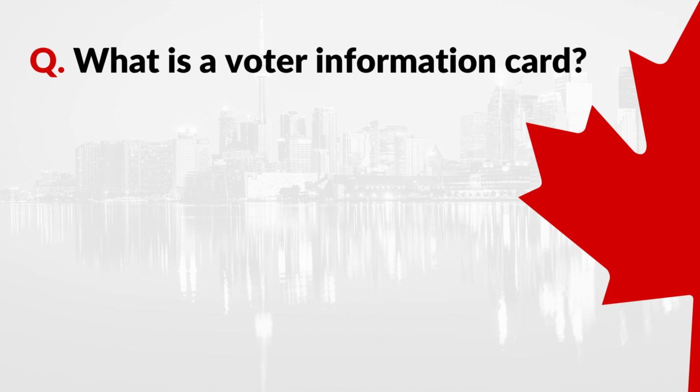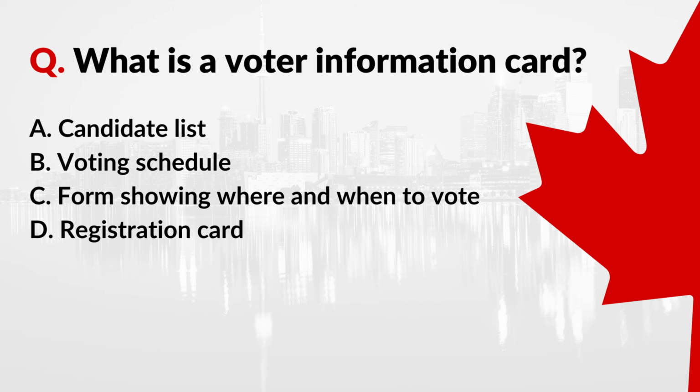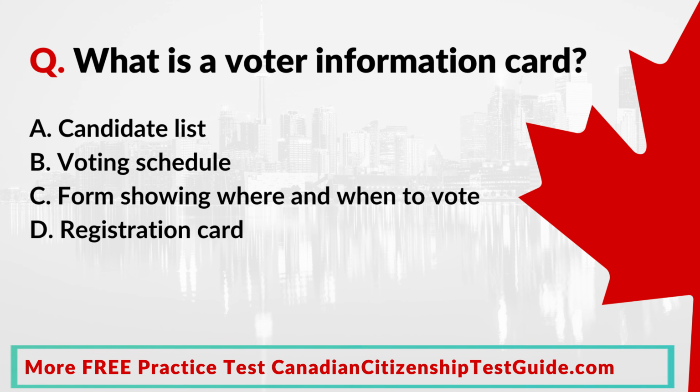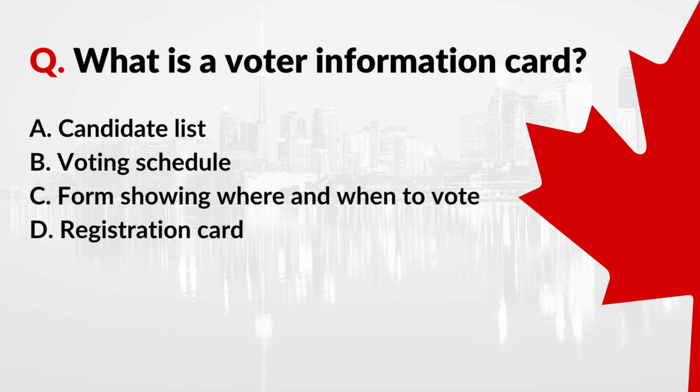Question: what is a voter information card? A. Candidate list, B. Voting schedule, C. Form showing where and when to vote, D. Registration card. Correct answer: C. Form showing where and when to vote.